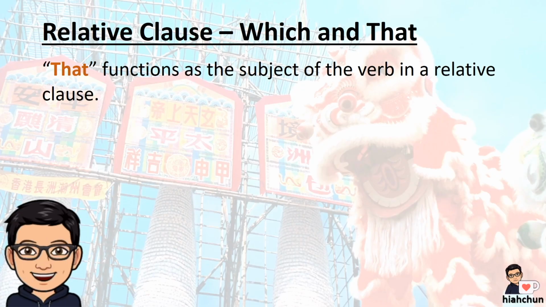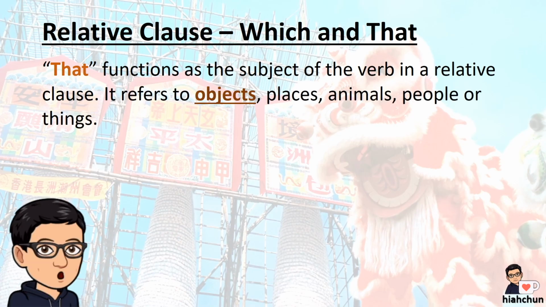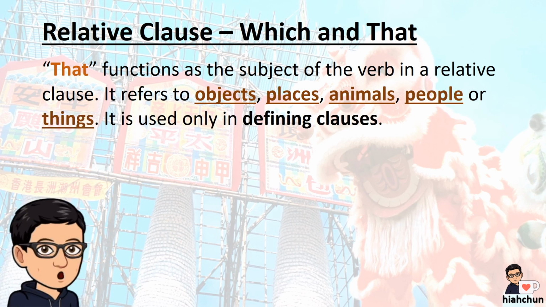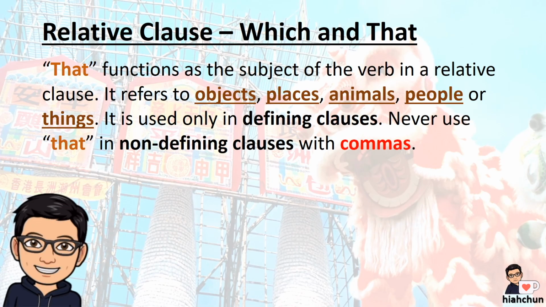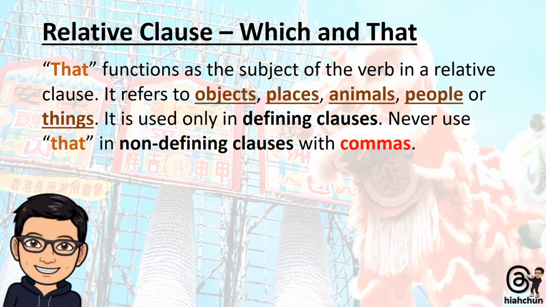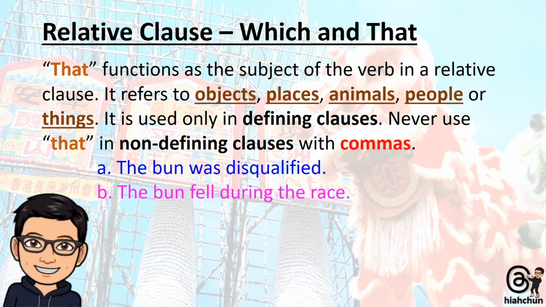That functions as the subject of the verb in the relative clause. It refers to objects, places, animals, people, or things. It is used only in defining clauses. Never use that in non-defining clauses with commas. Let's look at our example sentences. The bun was disqualified. The bun fell during the race.